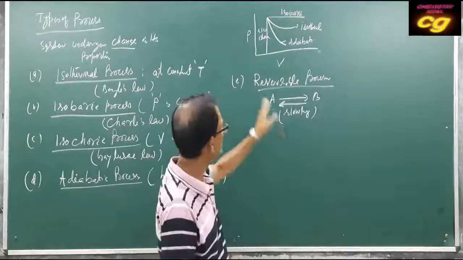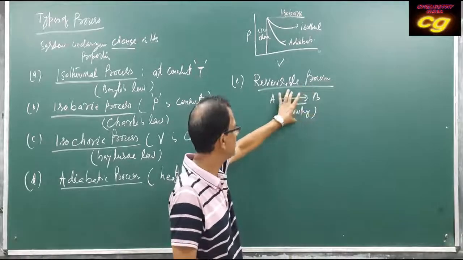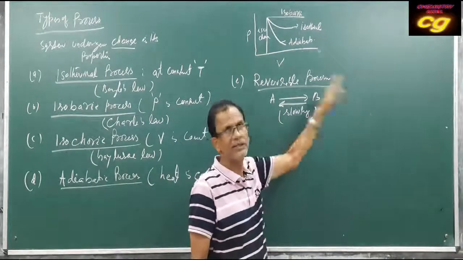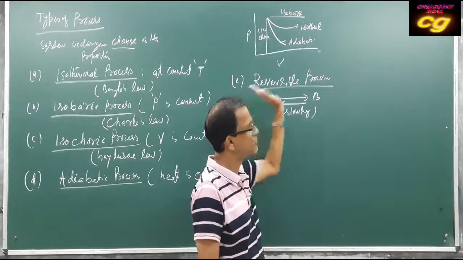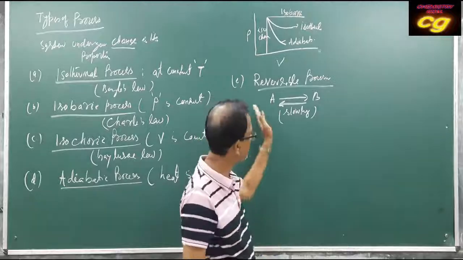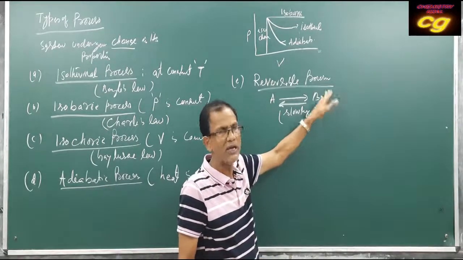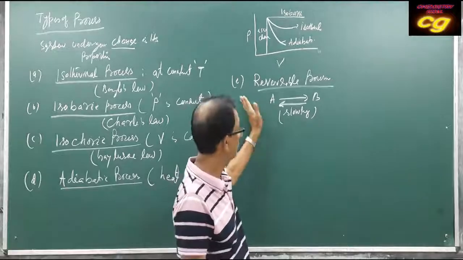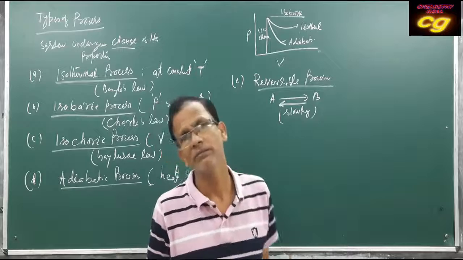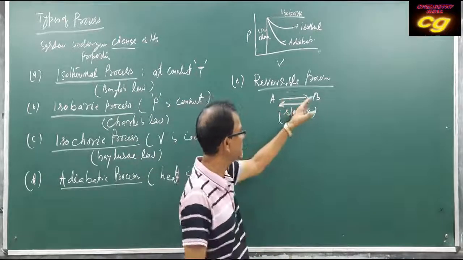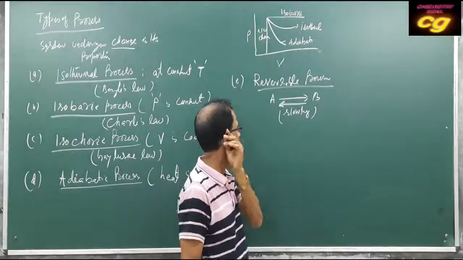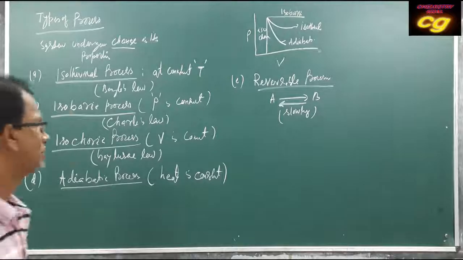That's why it is called a reversible process. During a reversible process, the system returns back the same way that it changed to B. After the change to the particular condition, it returns to the original state, and during the path it attains the same physical and thermodynamic properties during each infinitesimally small change. So that is called a reversible process.